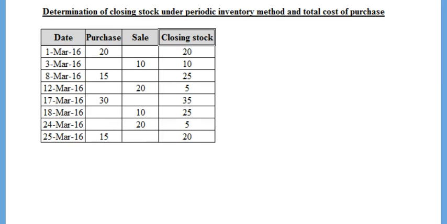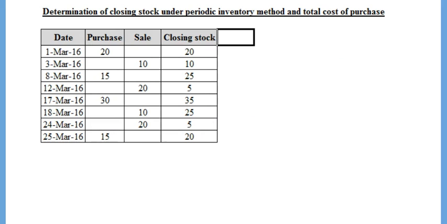The final closing stock after all those transactions turns out to be 20. We are told that the company maintains goods on the weighted average basis. Hence the cost of each unit of the closing stock is found by adding total cost of purchase and dividing it by total number of purchasing units. This can be found using two additional columns, purchase cost per unit and total cost of purchase.